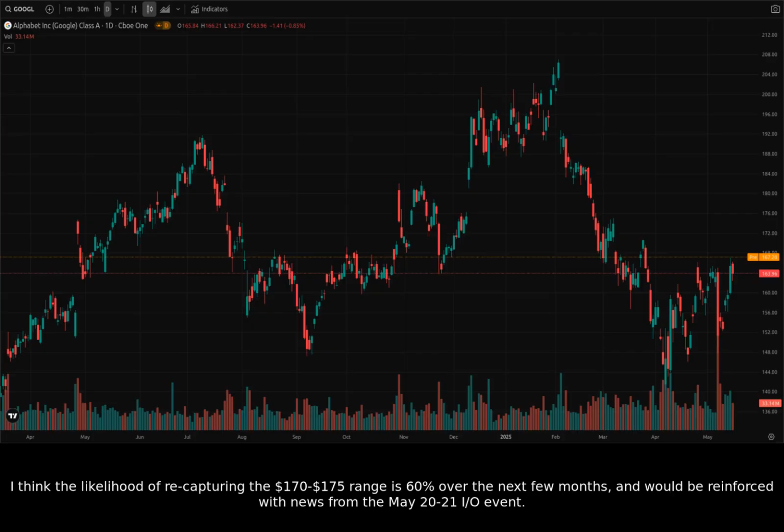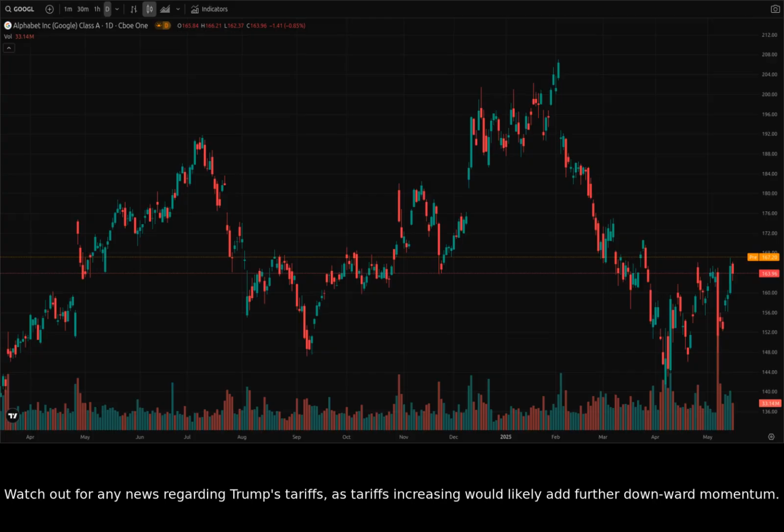I think the likelihood of recapturing the $170 to $175 range is 60% over the next few months and would be reinforced with news from the May 20th-21st Google I/O event. Watch out for any news regarding Trump's tariffs, as tariffs increasing would likely add further downward momentum.